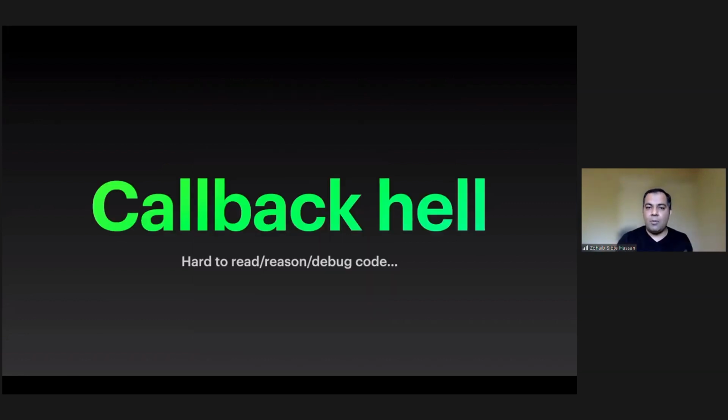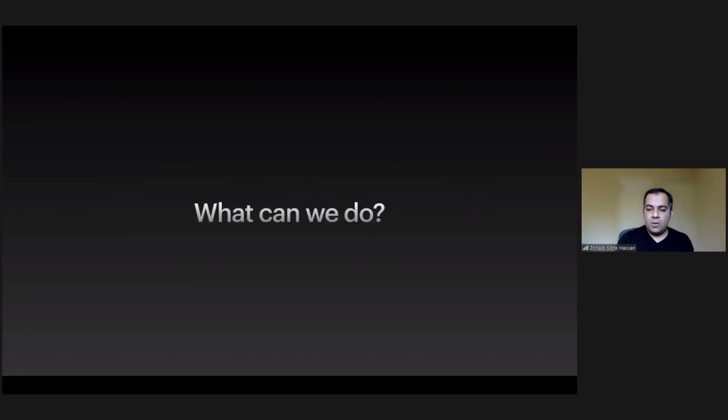But this leads to the problem of callback hell. If you're from the JS world, or if you have ever worked on futures and promises, you would know how hard it is to reason about and debug this code, and you will see it in the coming slides. What I mean by this. So what can we do? Later on, everybody asked this question. Once they saw the callback hell, they were like, what can we do?